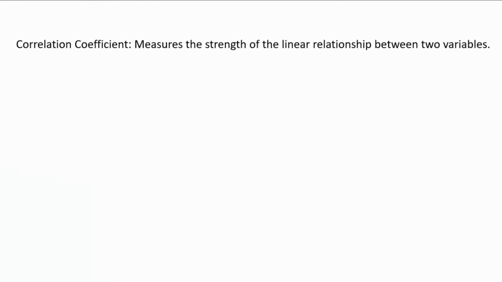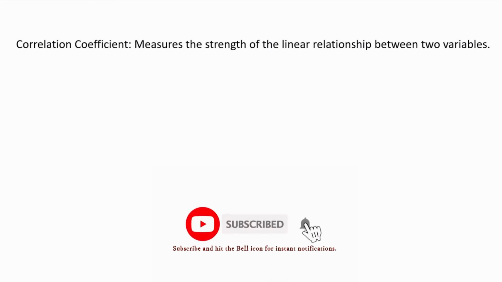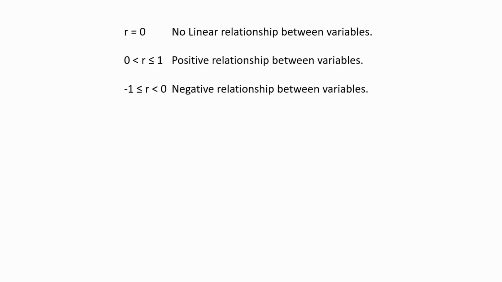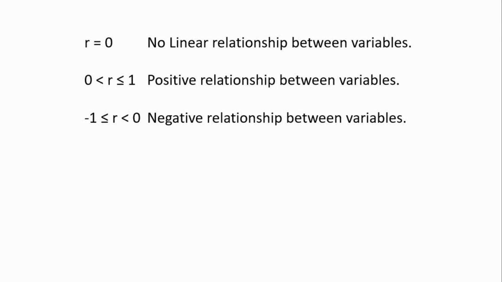The correlation coefficient is a measure of the strength of the linear relationship between the two variables. If the relationship between the variables is non-linear, then the correlation coefficient does not adequately represent the strength of the relationship. This is the formula we have to calculate the correlation coefficient. Correlation coefficient is always between -1 and 1. If the correlation coefficient value is 0, that means there is no linear relationship between the variables.